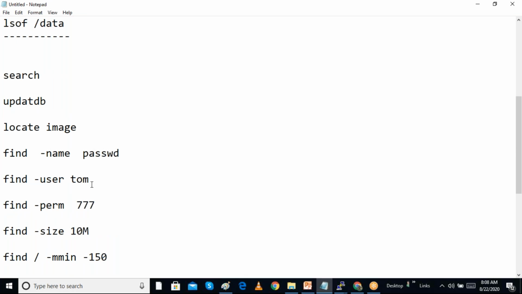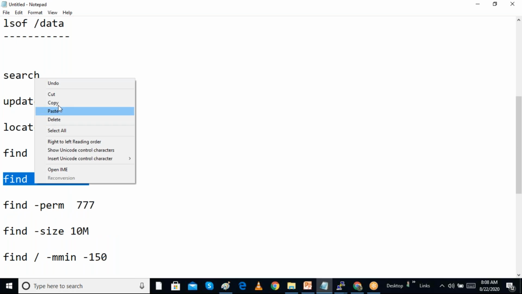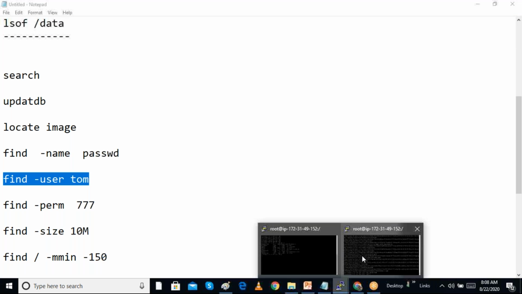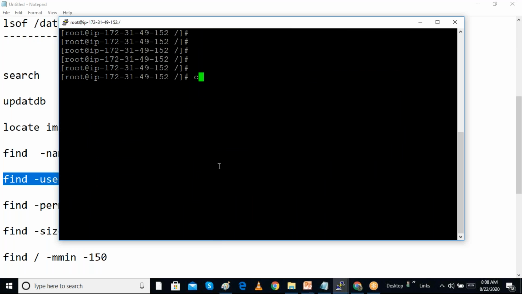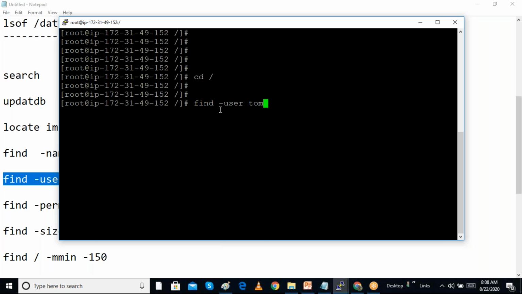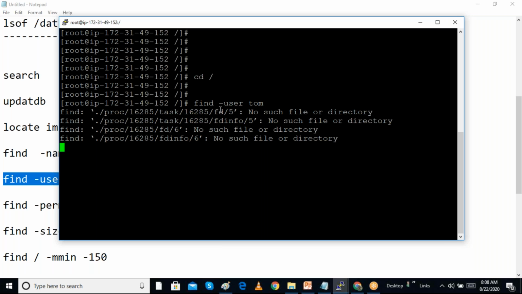We can also search using the find command, and there are a lot of options. When I do cd slash and search by find hyphen user tom, I want to search all the files whose owner is tom. So we are searching it. We can see that this folder has some files whose owner is tom.